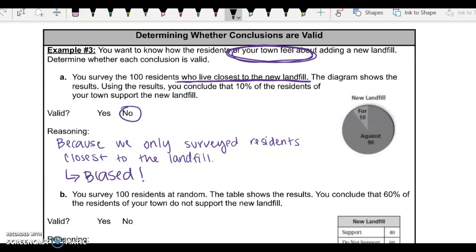If you think about it, if we're adding a landfill, so that's where we dump our trash, people who live close to it, they aren't going to want that there. But if it's going to help our town and we need a place to put all this stuff, then maybe the town might have a different perspective. So if we only ask those around where it would be at, of course the answer will be no. But if we ask the entire town, the data could change.